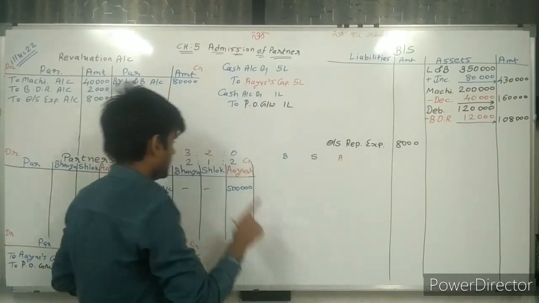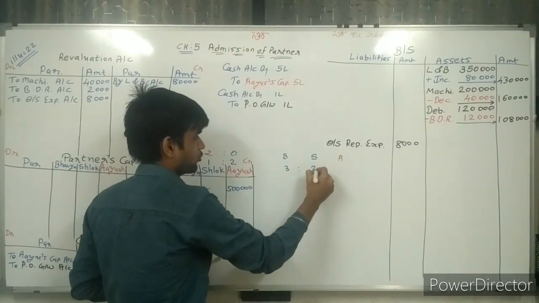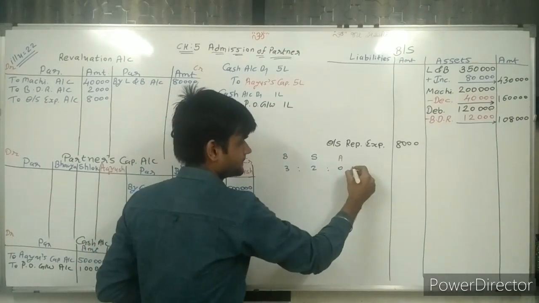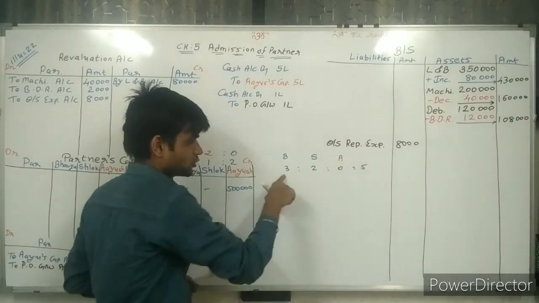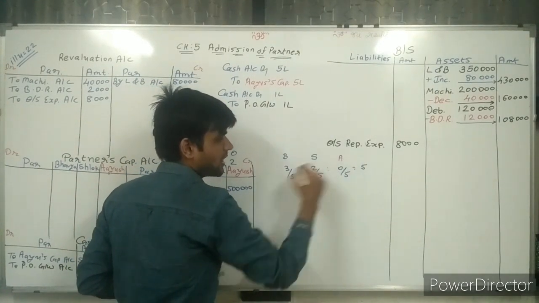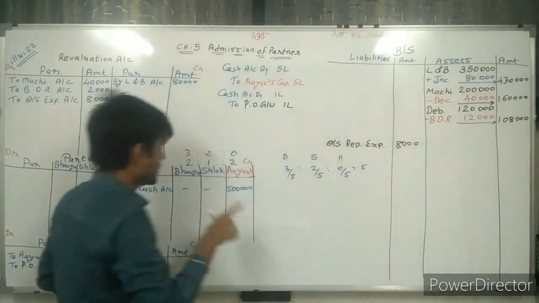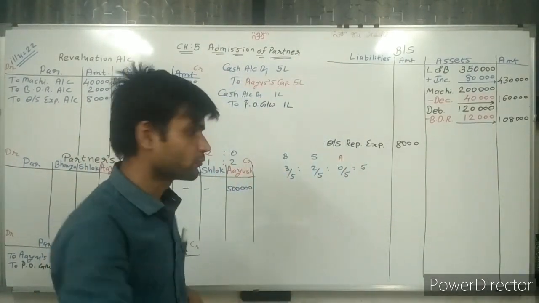Then write the ratio. Its old ratio is 3:2:0. Make the total of this, 5. So 3/5, 2/5, 0/5 is their old ratio. Now the new ratio is 2:1:2. That is given in the last adjustment.